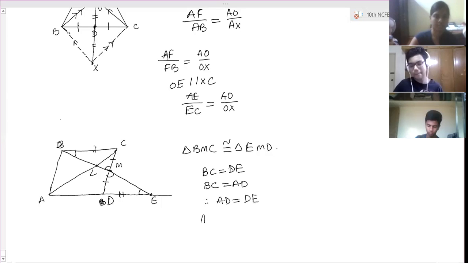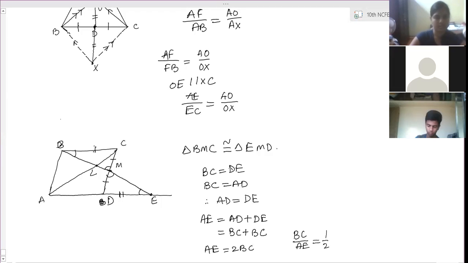So what is AE then? AD plus DE, and this is also equal to BC. BC plus BC, that is 2BC. AE is equal to 2BC. Can we write like this one? Now what is the ratio of BC by AE? Is 1 by 2. So keep this as equation 1.